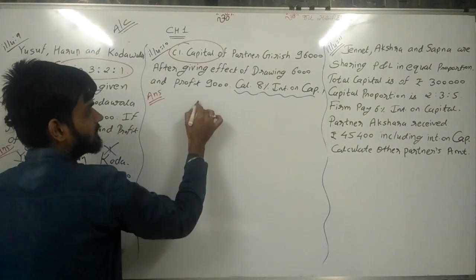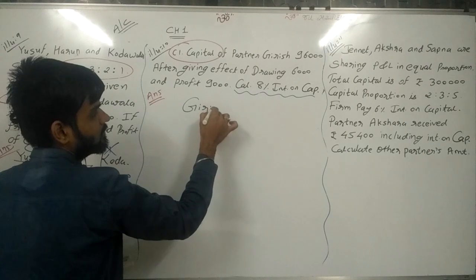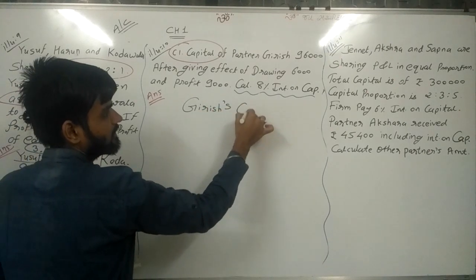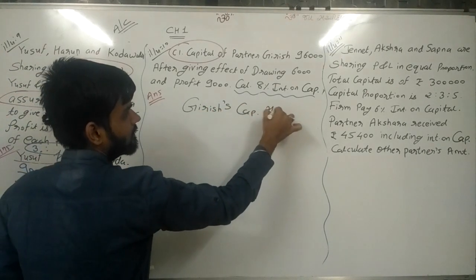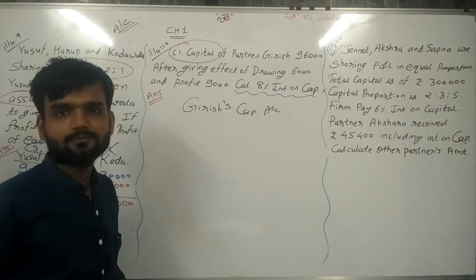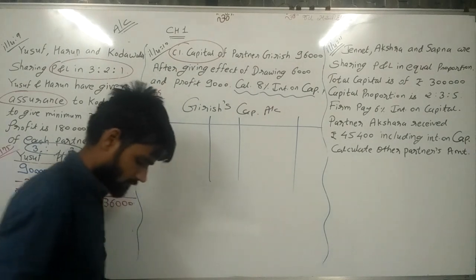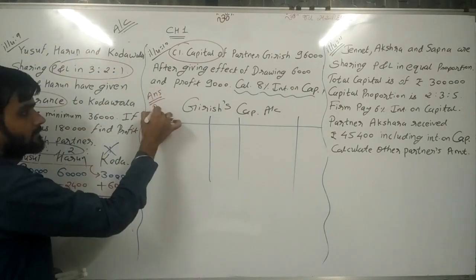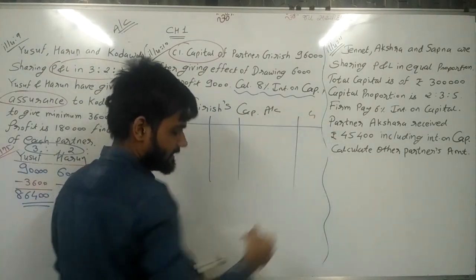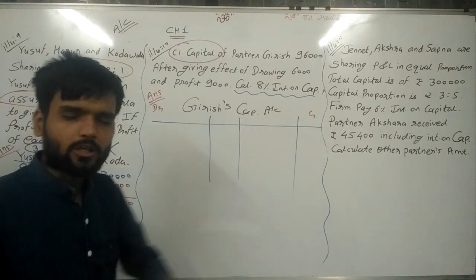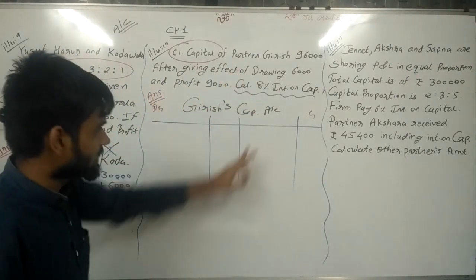So here I am writing Girish capital account. Now prepare the account, debit side, credit side.